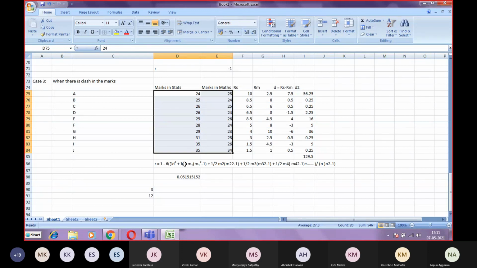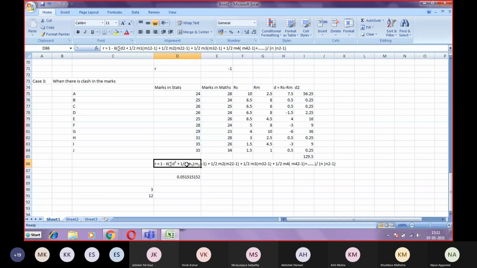It seems I have one confusion in this formula. I think it should be 1 by 12. I'll reconfirm and let you know in the next class whether it is 1 by 12 or 1 by 2. Remind me at the start of the next class.